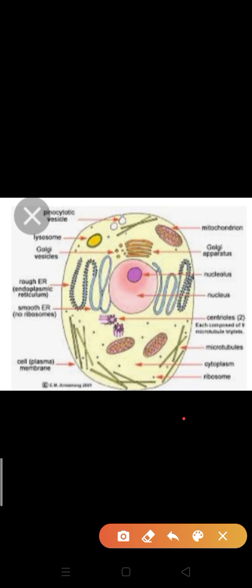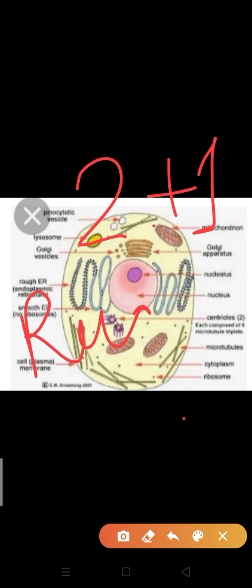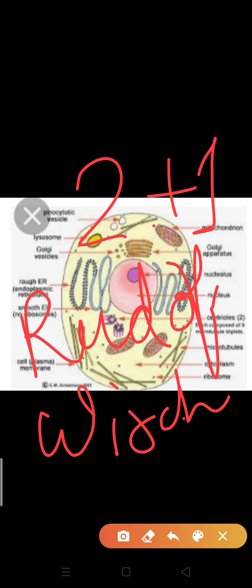The main point which was included later was given by Rudolf Virchow. In the common cell theory there were only two postulates, but one postulate was added by another scientist, Rudolf Virchow. So the modern cell theory was proposed by three scientists, Schleiden, Schwann and Rudolf Virchow.